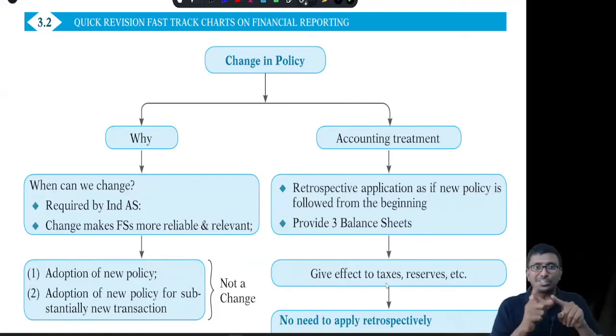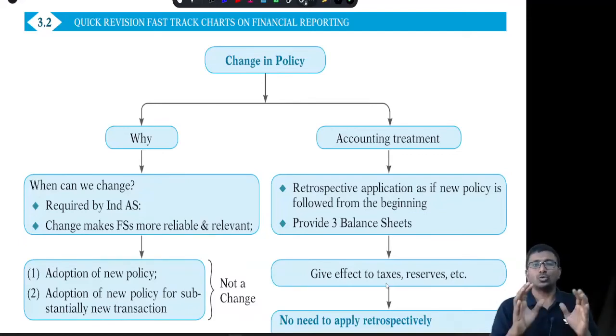First, it is linked to the change. If you are changing the policy because of the change in the Ind AS, 99.99% Ind AS only will give you guidance. Ind AS will say you follow prospectively or retrospectively, something like that.